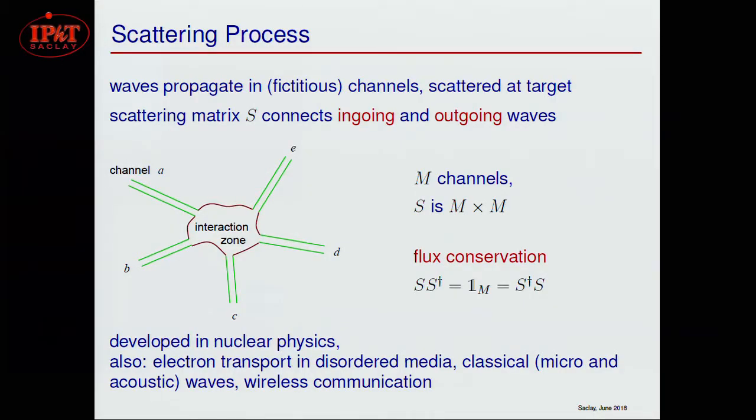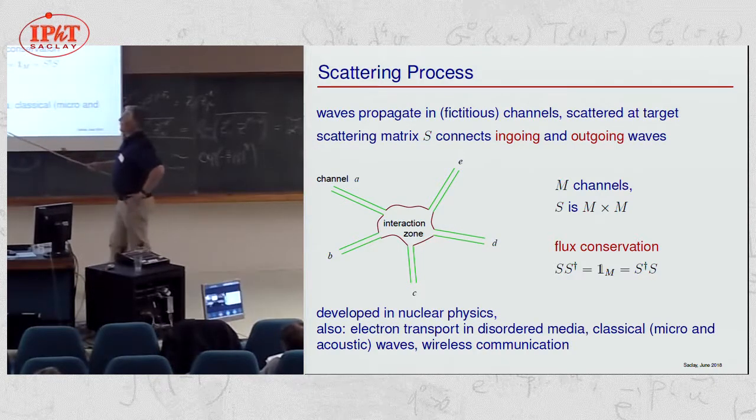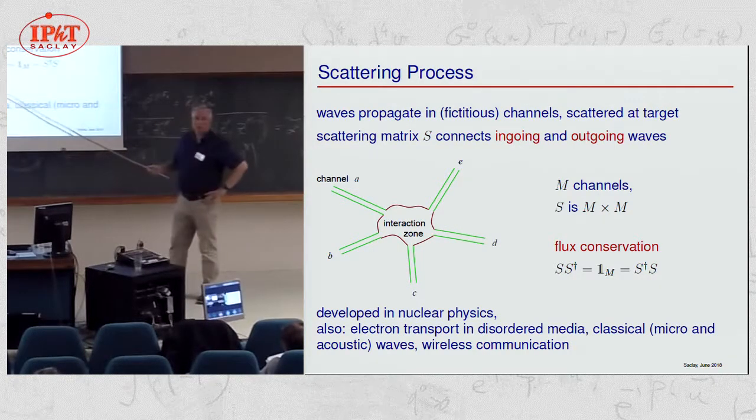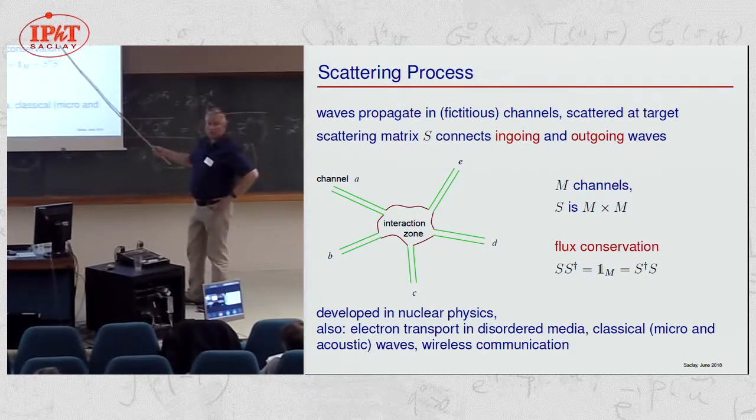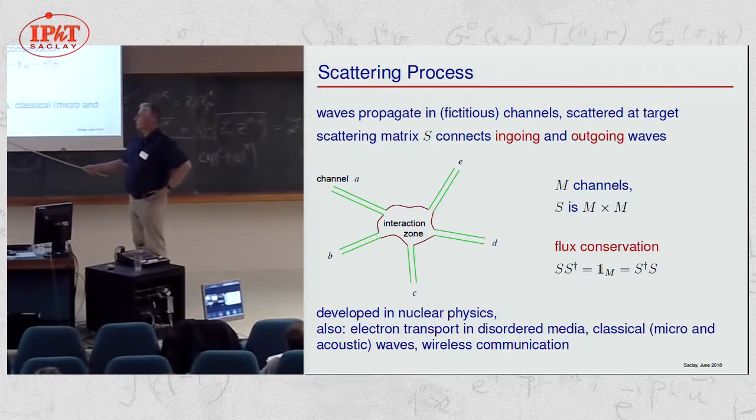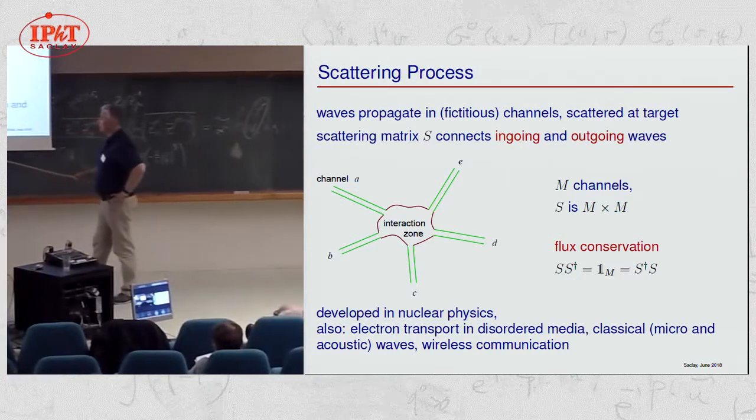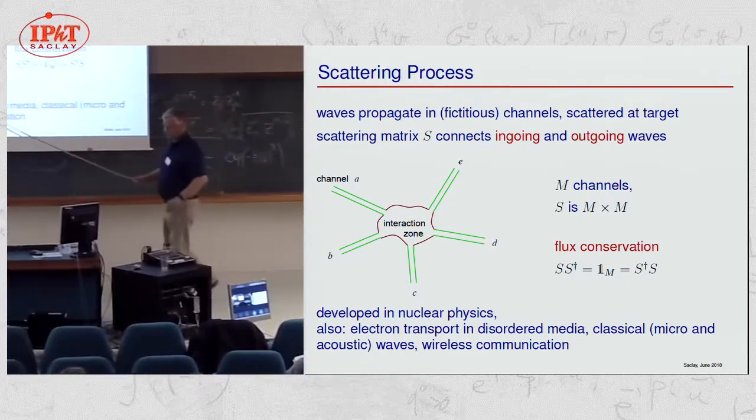So that is a picture. Waves propagate in fictitious or real channels. They are scattered at a target, so a nucleus or disordered medium or whatever, here in the interaction zone. And the scattering matrix connects the ingoing and the outgoing waves. It is an M by M matrix if you have M channels, and flux conservation requires that it is unitary. So this way of thinking was developed in nuclear physics, but now it's applied in very many other fields: electron transport in disordered media, classical waves, and particularly wireless communication also.